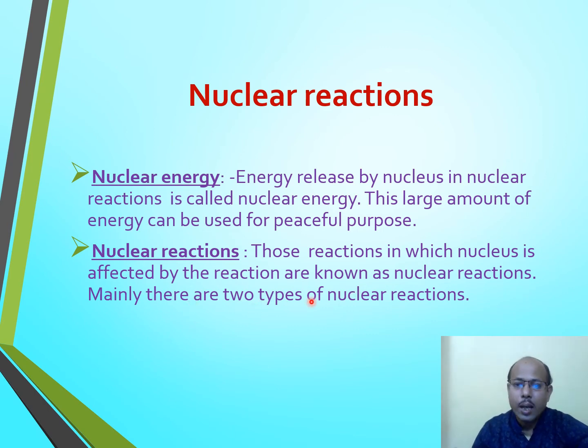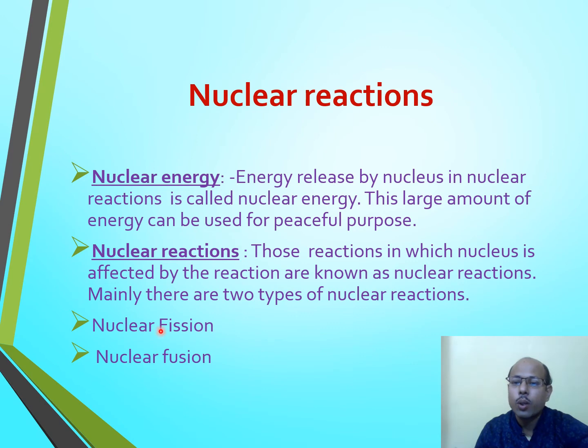Mainly there are two types of nuclear reaction, and they are very famous: nuclear fission and nuclear fusion. One is nuclear fission and the other is nuclear fusion. Nuclear fission means splitting of a heavy nucleus into comparatively smaller nuclei, and a tremendous amount of energy is released in this reaction.